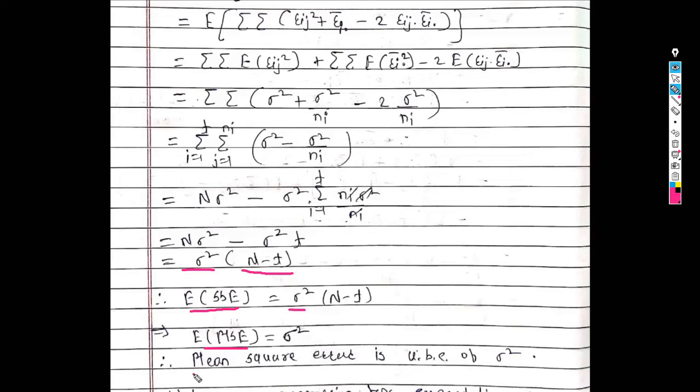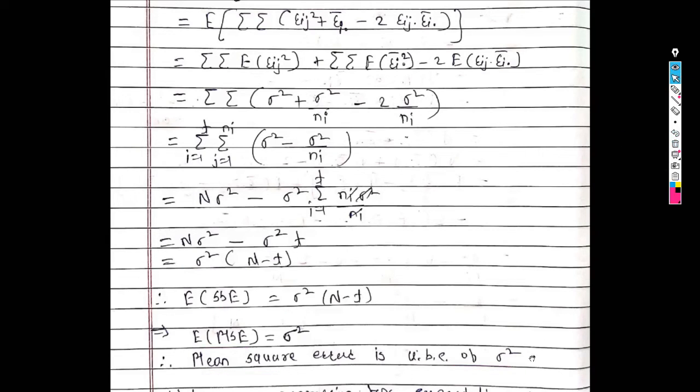So here we can say that this mean sum of square due to error is an unbiased estimator of sigma square. And what is sigma square? Sigma square is the variance of epsilon ij, that is the variance of the random error.